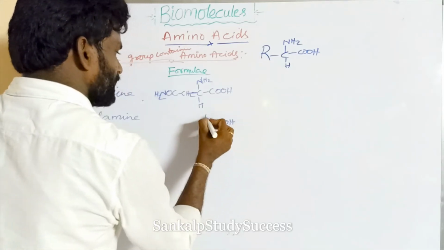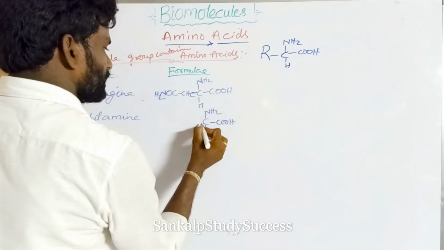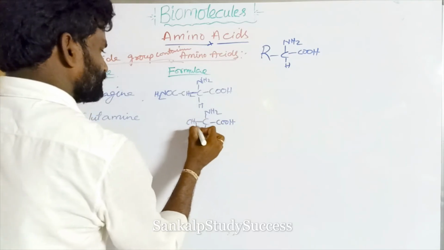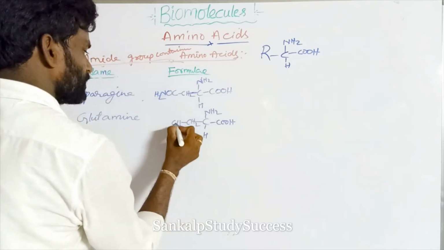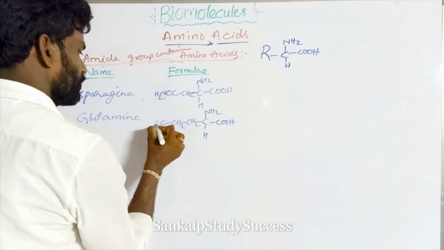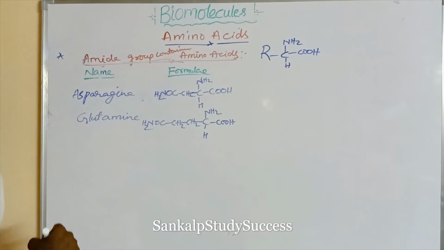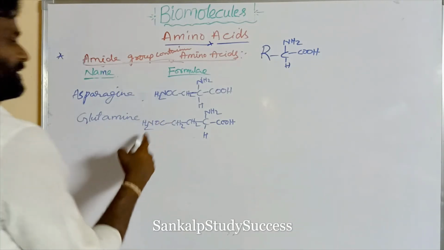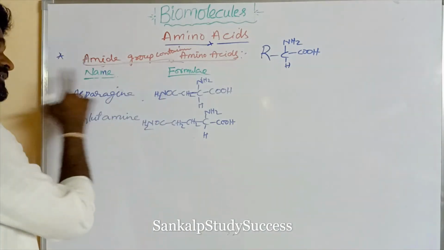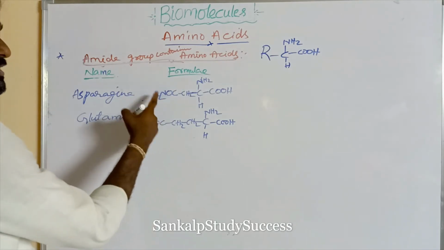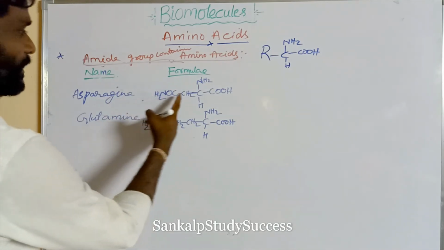CH and NH2. Here CH2, CH2, CONH2. So this is the glutamine. Similarly, in glutamic acid, in the COOH group, we can write CONH2.